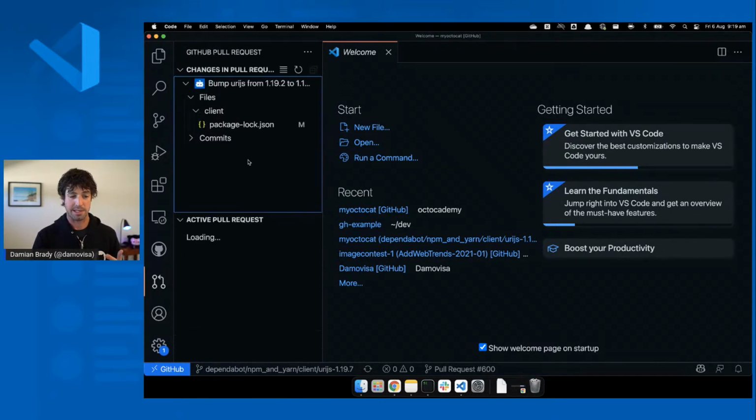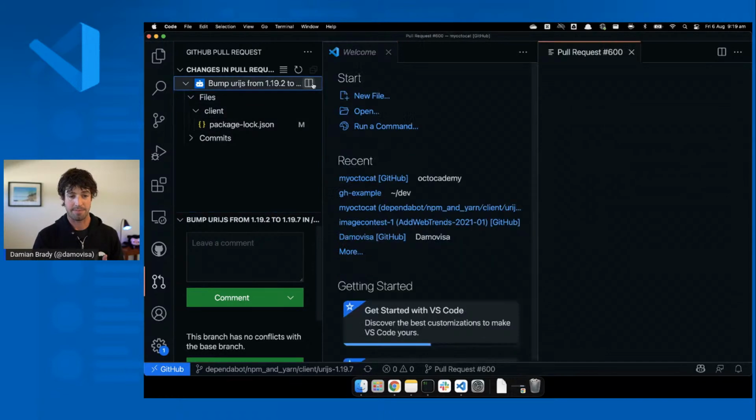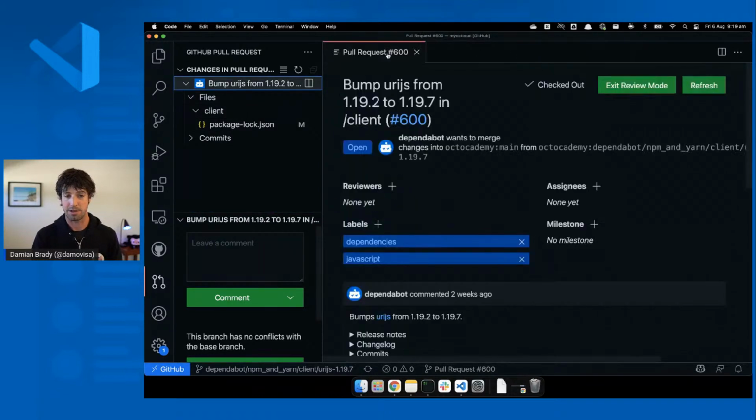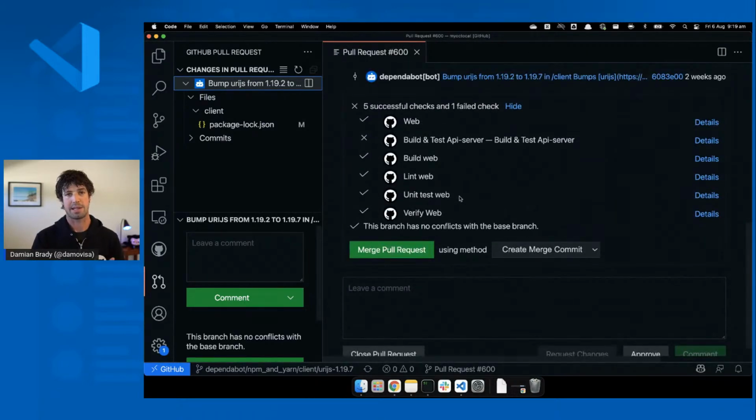And then all the pull request stuff, like leaving comments and all that kind of stuff, is right here. I can look at that pull request itself too. So all of the details about that pull request, the builds and checks and stuff like that. So I can do that same work, but I'm doing it remotely. I don't have to clone. So that's quite cool.